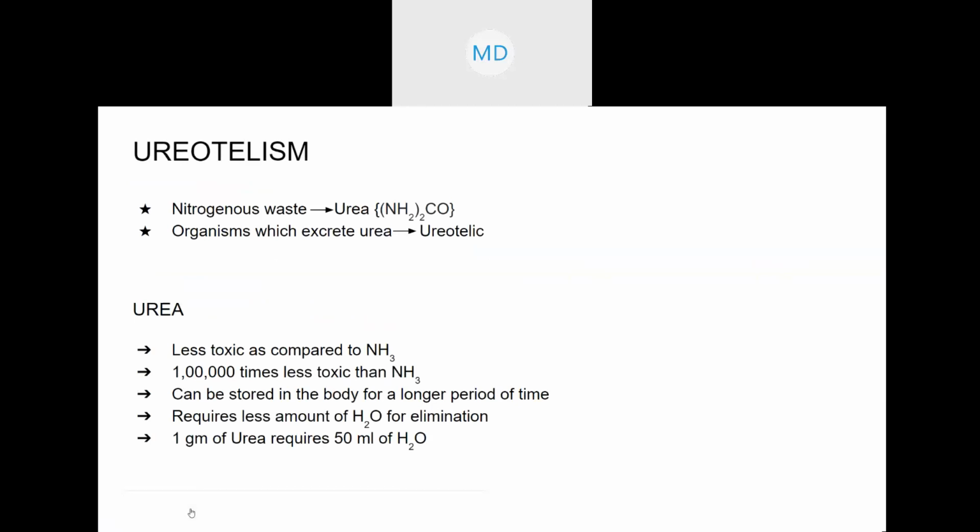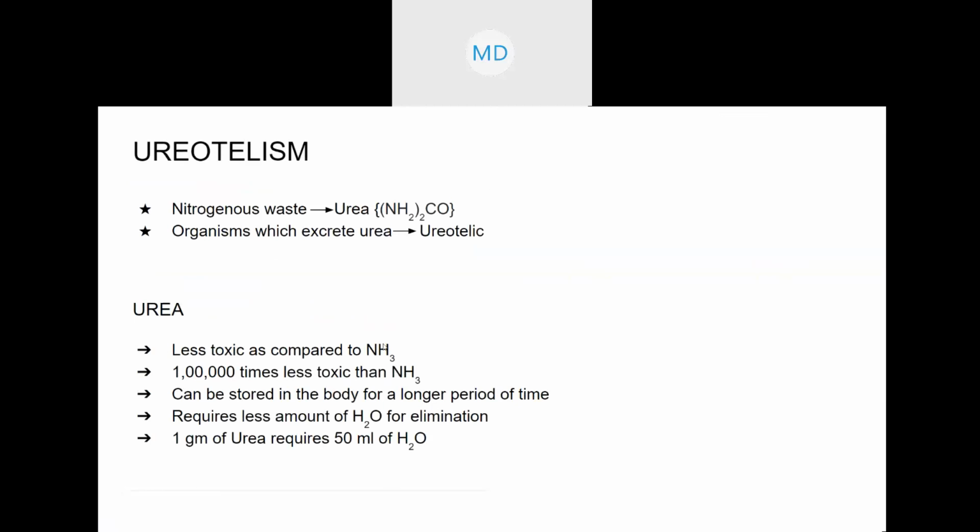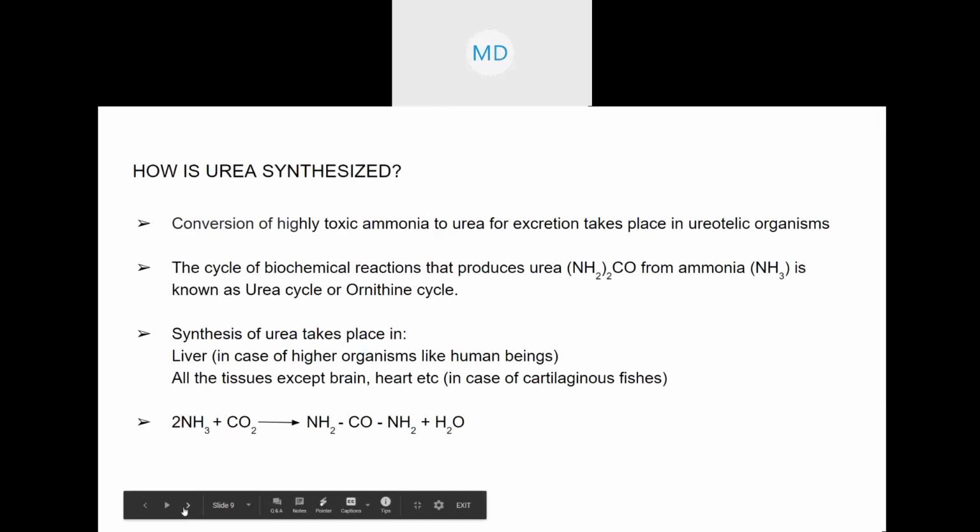Ureotelism is the process by which urea is excreted, and the organisms are known as ureotelic. Urea is less toxic as compared to ammonia, and therefore it can be stored in the body for a longer period of time, and it requires less water for elimination, that is 50 ml for 1 gram.